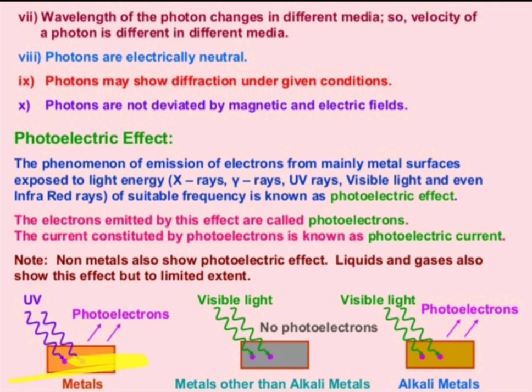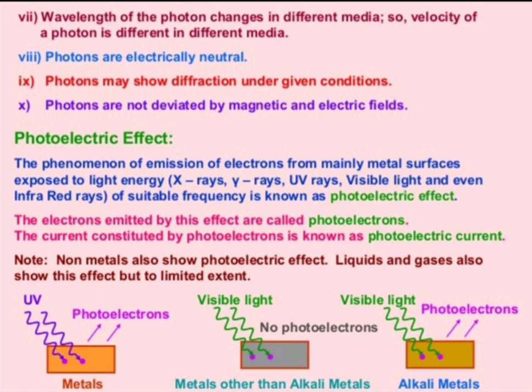Here a metal is taken, and on this metal ultraviolet radiations are bombarded, and after bombardment one electron is ejected from the metal surface. When a number of electrons are ejected, these are called photoelectrons, and the electrons emitted by this effect are called photoelectrons.